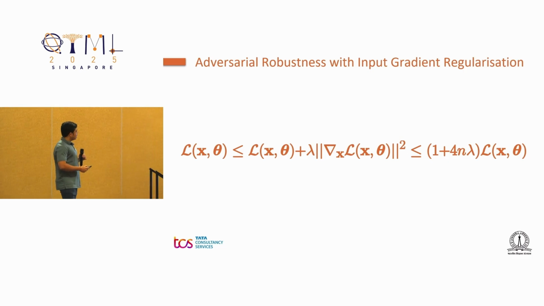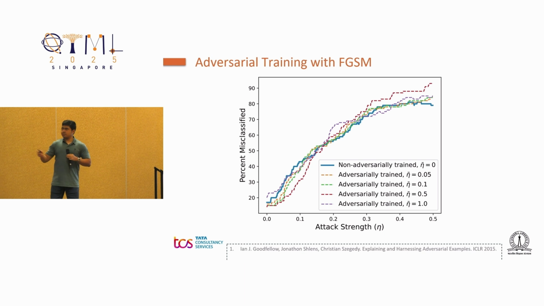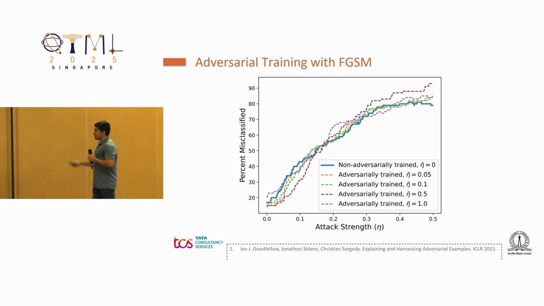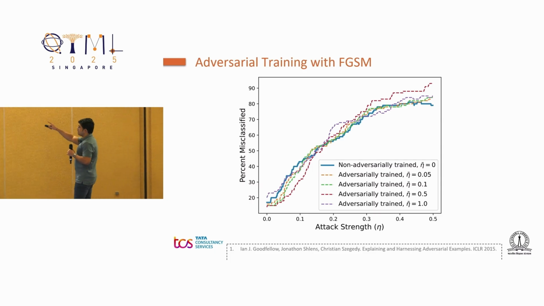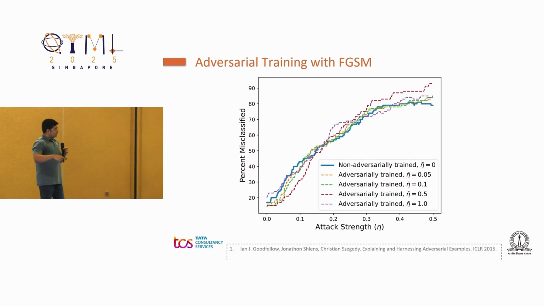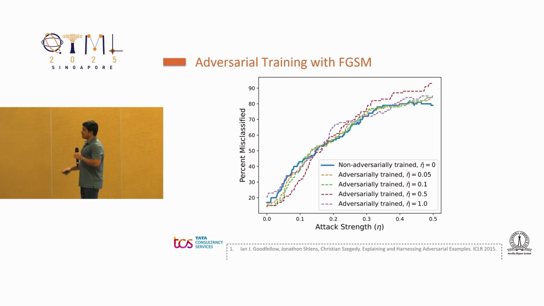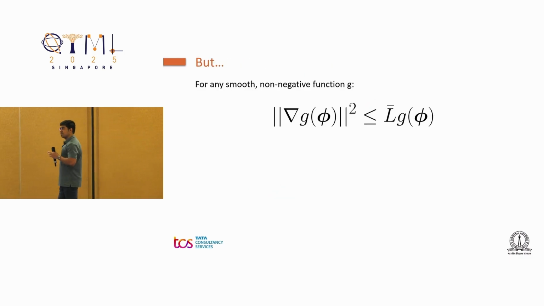I was initially excited about this result, and this experiment kind of confirmed our hypothesis because we performed adversarial training with a bunch of adversarial defense parameters, and we also performed non-adversarial regular training, and the performance of the regular classifier is almost on par with that of the adversarially trained classifiers.